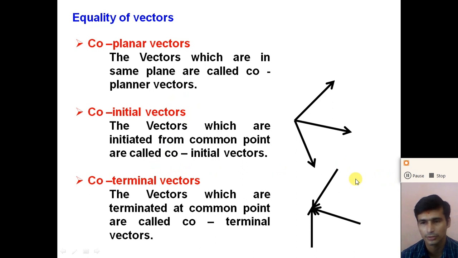So dear student, I hope that you understand what is the vector and what are the equalities of the vector.